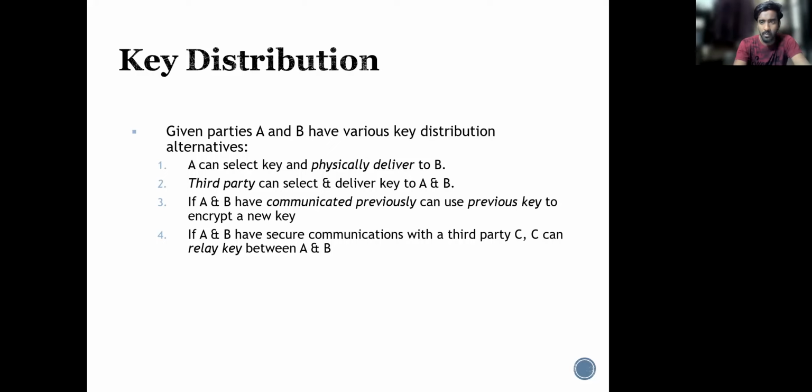Key distribution is between two users or from one user to many users. Party A and party B have various key distribution options. A can select a key and physically deliver it to B, or a third party can select a key and deliver it to A and B. If A and B have communicated previously, they can use the previous keys to encrypt a new key. Also, if A and B each have secure communication with a third party C, then C can relay keys between A and B.